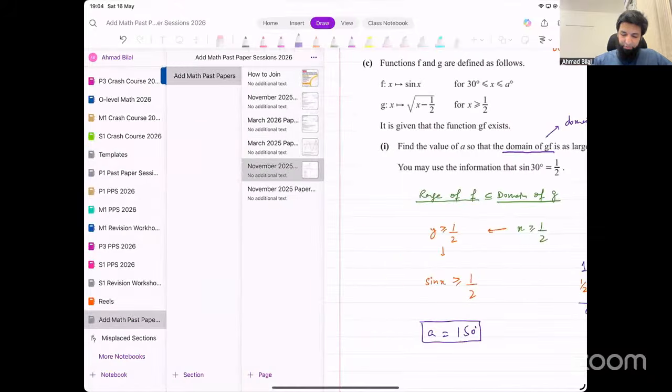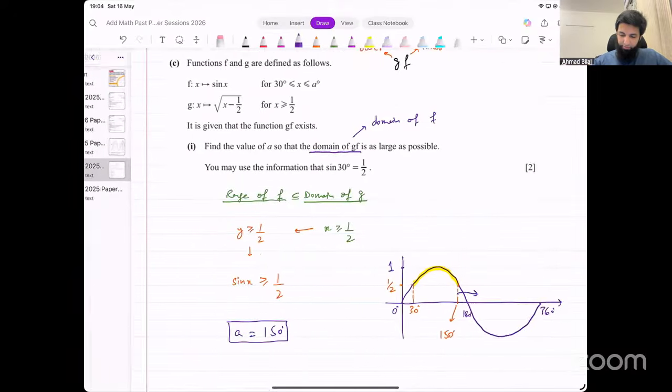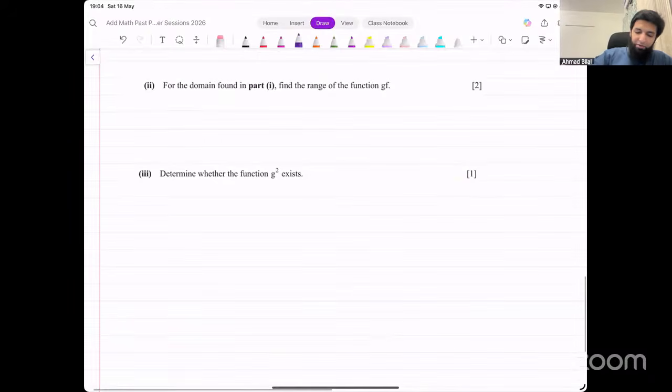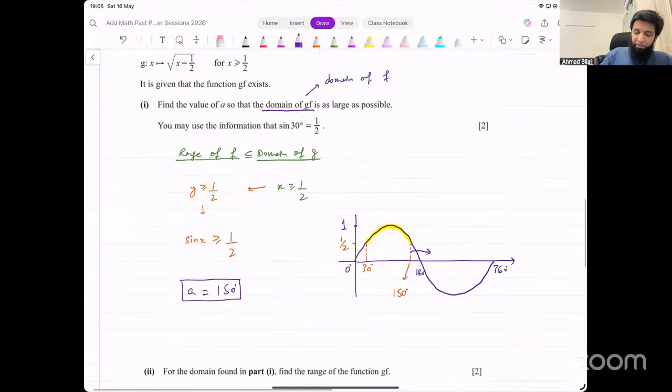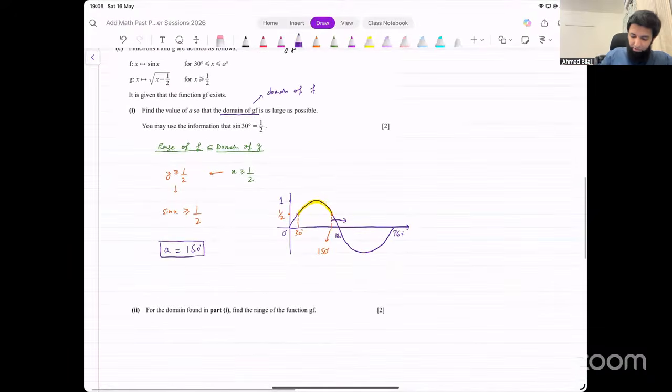Now they're saying, for the domain found in part 1, find the range of the function gf. Now, what's the function gf? Let's just write that down. Gf function, g of f of x. That means g of sine x.